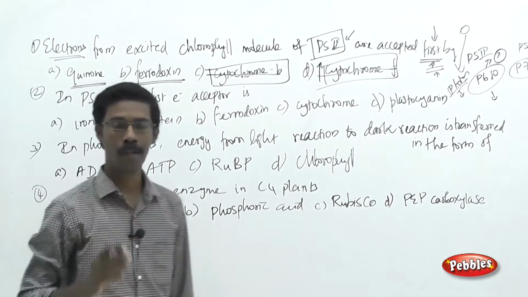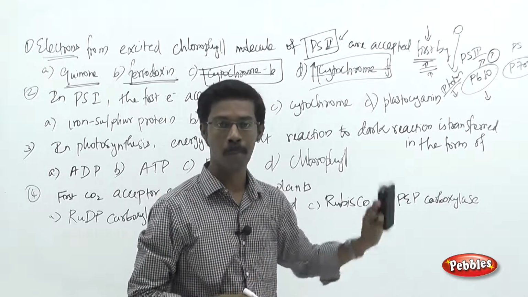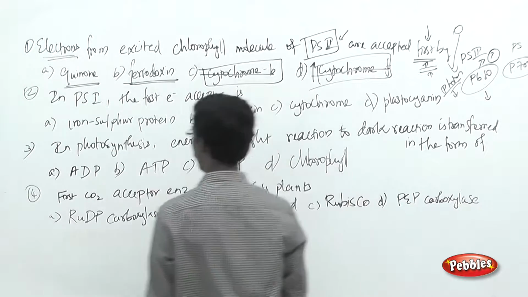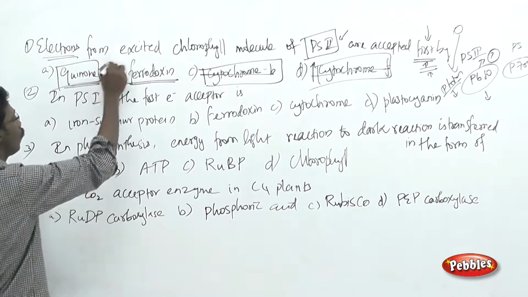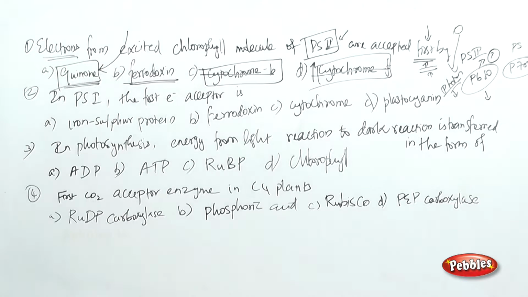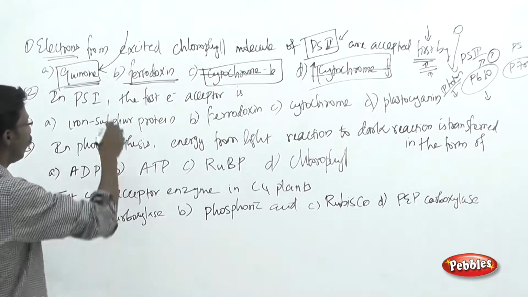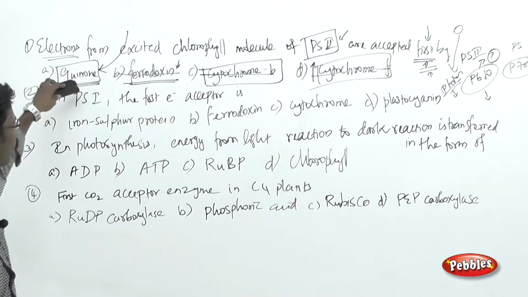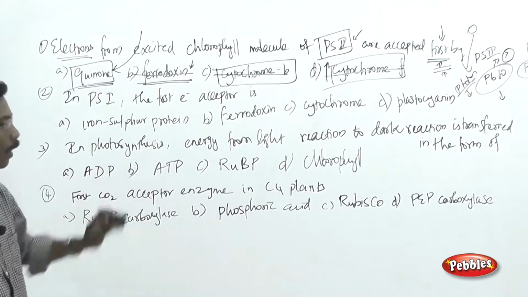quinone. Okay, so in case of the photosystem 2, in case of PS2, you have to remember one thing, the first electron acceptor groups are the quinone molecules. Okay, plastoquinone or phytoquinones. Okay, they are gonna accept the electrons from the excited region. This is what you have to remember. Ferredoxin is not a right answer. I will explain to you why. Okay, so quinone is the correct choice for the PS2 electron acceptor.